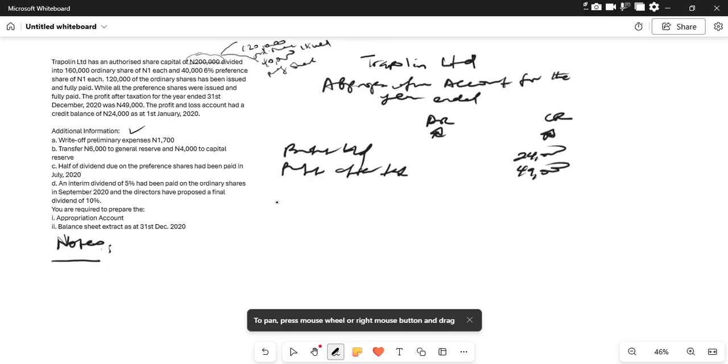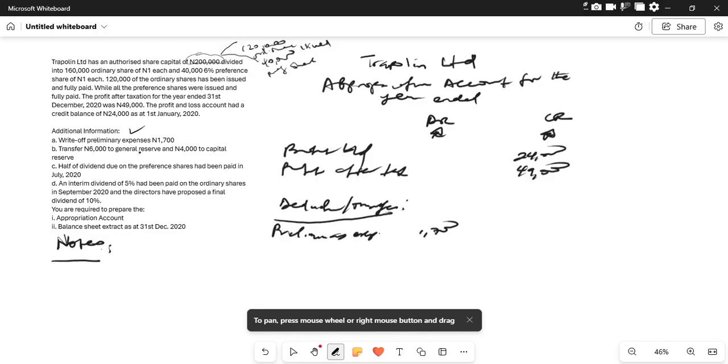So we now have deductions and transfers. Okay. So we're told that we should write off preliminary expenses. So we are writing off preliminary expenses. That is 1,700.